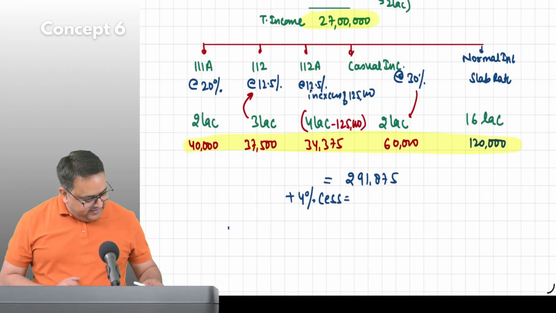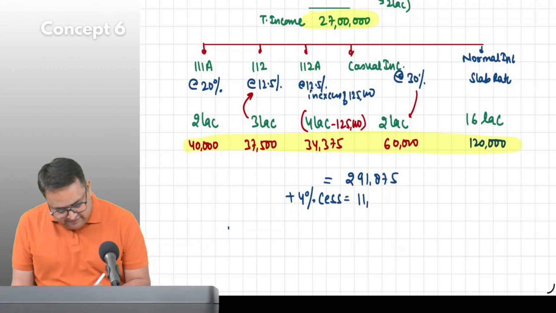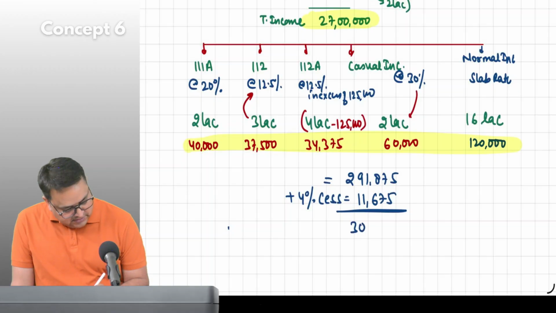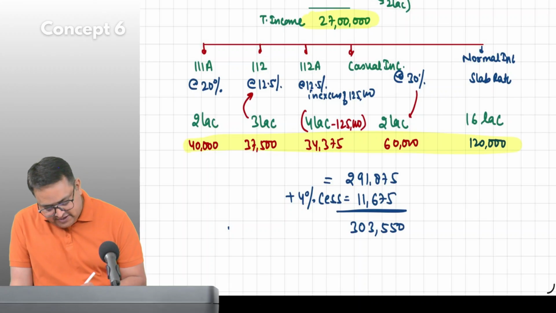2,91,875 into 4% is 11,675. Tell me the total. 3 lakh 3,550. Guys, do we need to round it off? It's already rounded off.